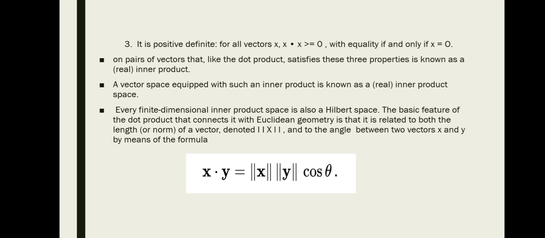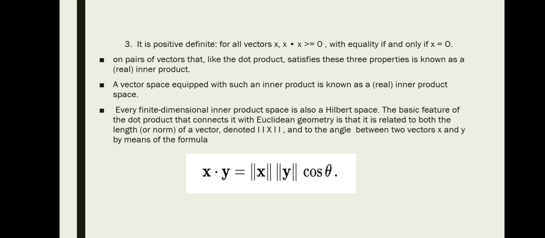By using this dot product in Hilbert space, we can calculate the length of a vector and the angle between vectors. The length is denoted by mod x, and the formula is x dot y equals mod x mod y cos theta.